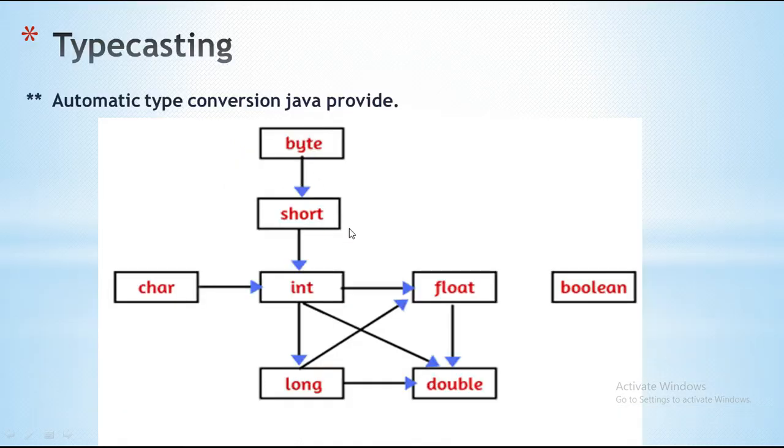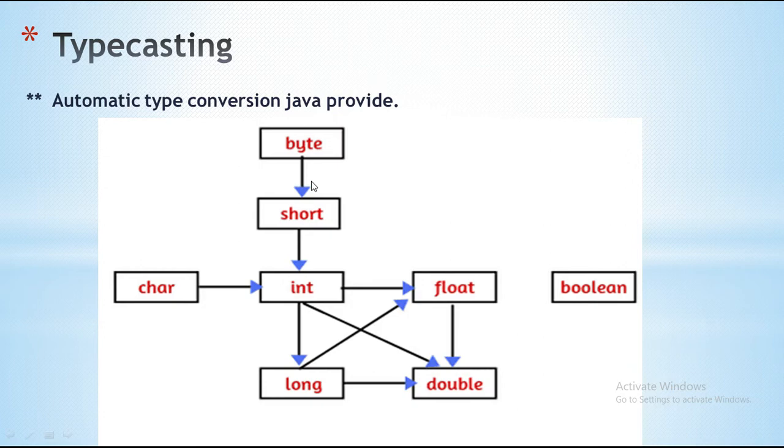In this diagram you can see Java provides automatic type conversion. You can observe here byte is the most child class. We can simply convert a child class to a parent class. Short is also a child class of int, so we can convert short to int. Integer is a child class of long, double and float, and character is a child class of integer. Java provides simple child to parent conversion, meaning upcasting. Java provides all upcasting automatically.